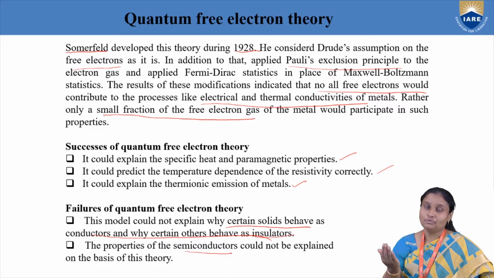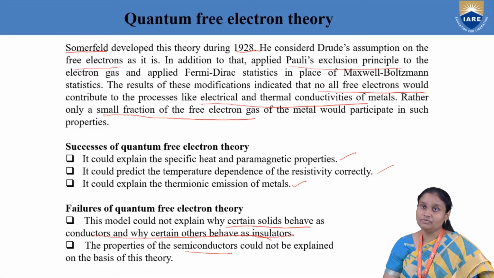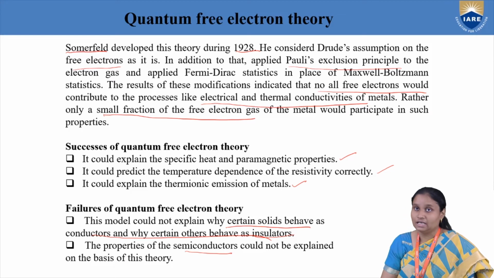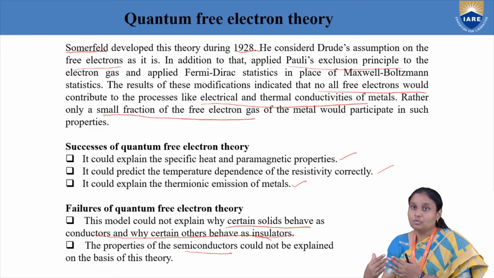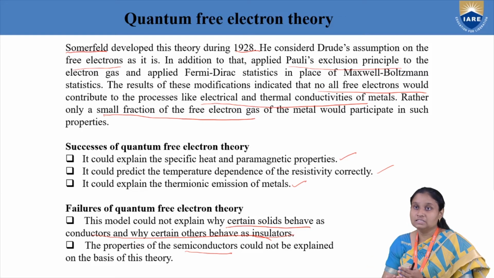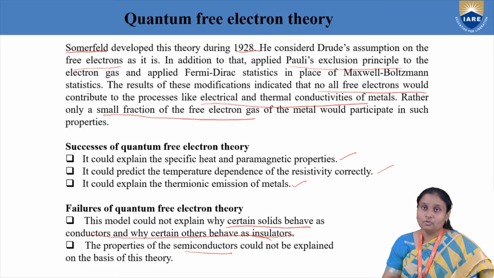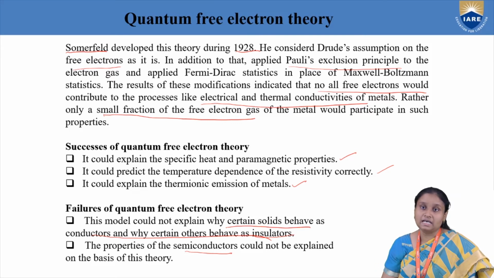What if we take classical free electron theory, where we say that all the free electrons take part in conduction, they give rise to conductivity. But it could not explain the temperature dependence of resistivity, and it could not explain certain properties, paramagnetic properties and specific heat properties. Now coming to quantum free electron theory, Sommerfeld, instead of Maxwell-Boltzmann, considered Pauli's exclusion principle and Fermi-Dirac statistics. He said that all the electrons will not take part in conduction, and he was able to overcome all the failures which we encountered in classical free electron theory.